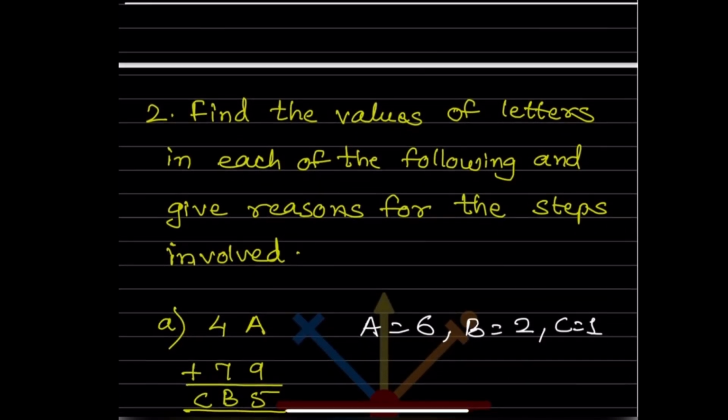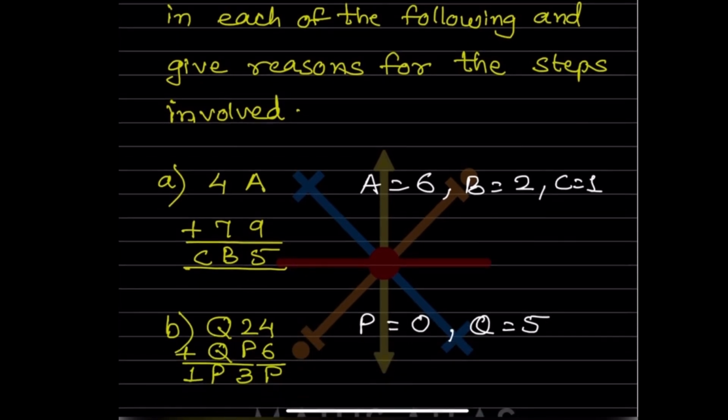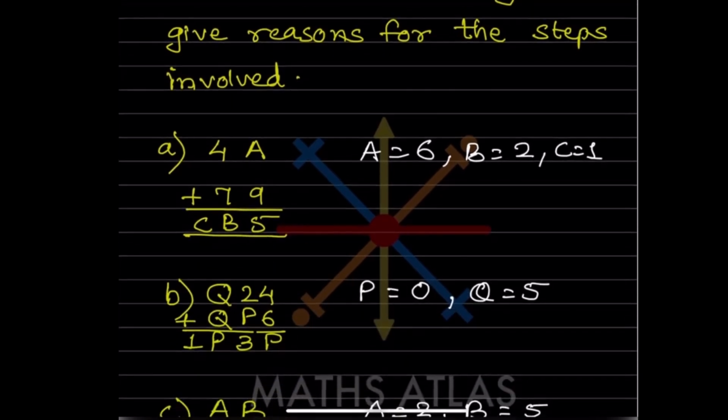Here, find the values of letters in each of the following and give reasons for the steps. So now we have to check here. This is A, and when you add 9 to it and you get 5, this means the sum is going to be something bigger. So where do you get it? This will be 15. To get 15, since this is 9, you need 6 more. So this A is 6. So 6 plus 9 is 15.